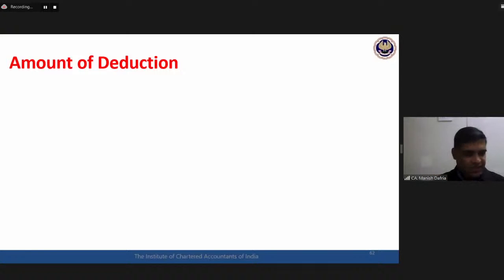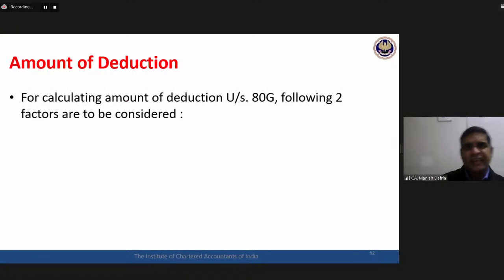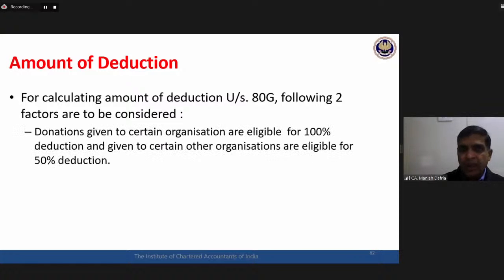Now, amount of deduction. The real issue involved in this section 80G is to calculate the quantum of deduction, how much deduction would be available. Now, for the purpose of calculating the amount of deduction, all these organizations to whom I can give the donation have been categorized into different categories. For 80G deduction purposes, donations given to certain organizations are eligible for 100%. Whatever amount I have donated, 100% of the donation would be eligible for deduction.